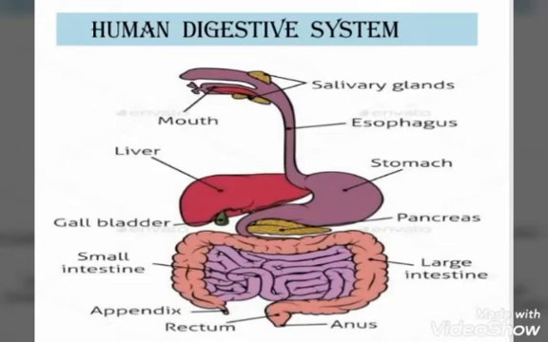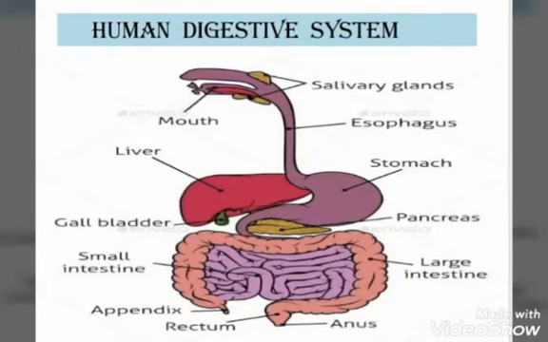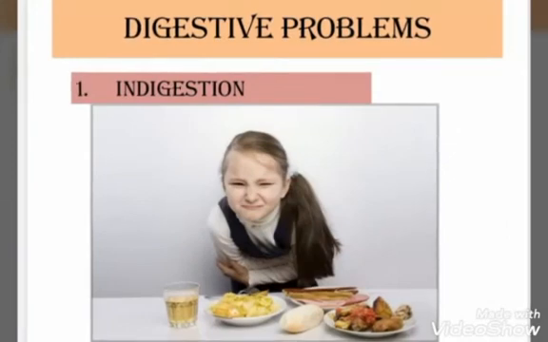Once all these organs perform their function properly, the digestive system can work efficiently. If any of the organs cannot perform its function properly, then a problem may occur that results in indigestion of the food or that results in bad health of people. Once the food is not digested in the digestive system, common problems may occur. So in the next slide, I'm going to discuss some of the common digestive problems. Let's start with the first, that is indigestion.